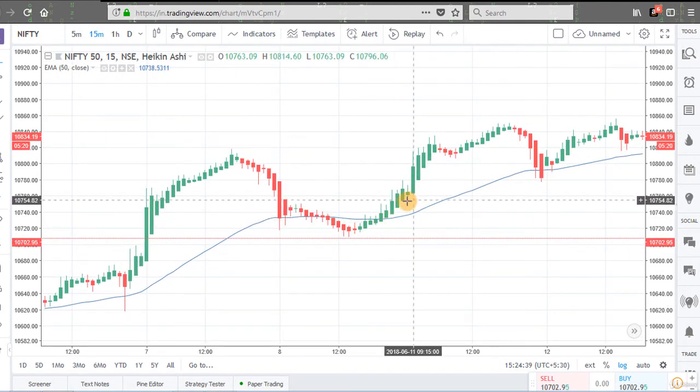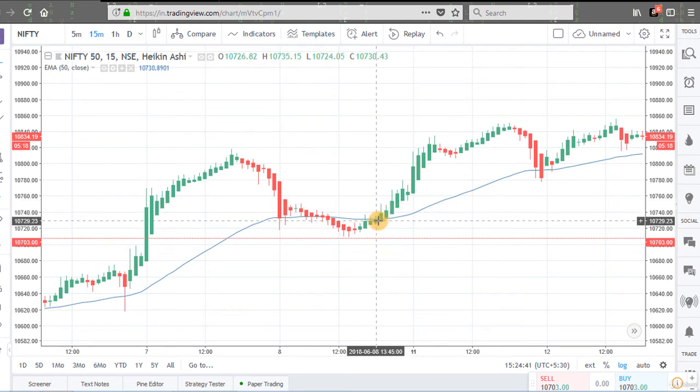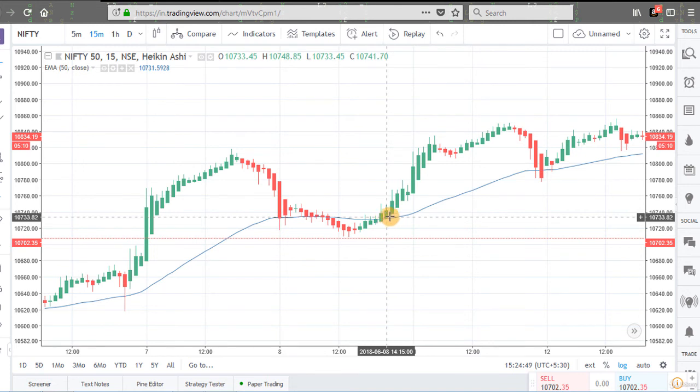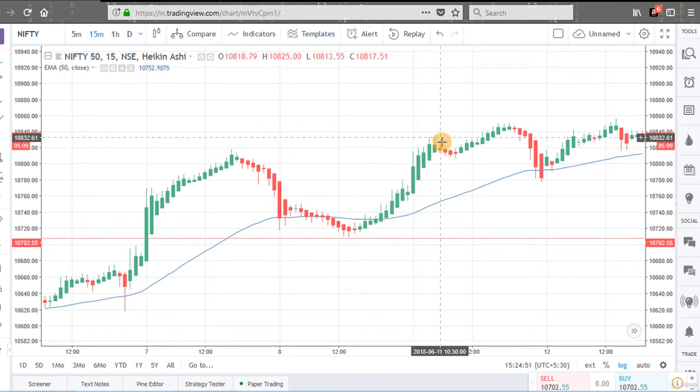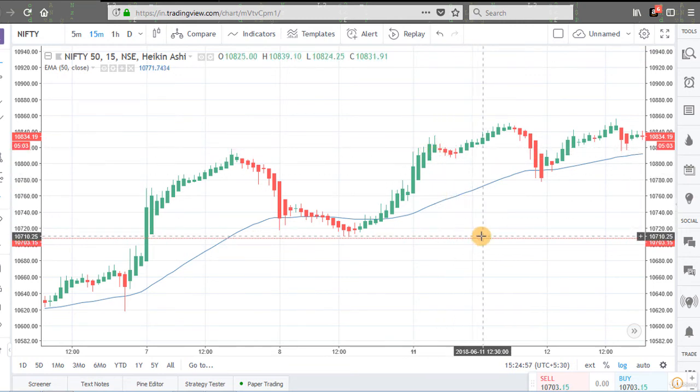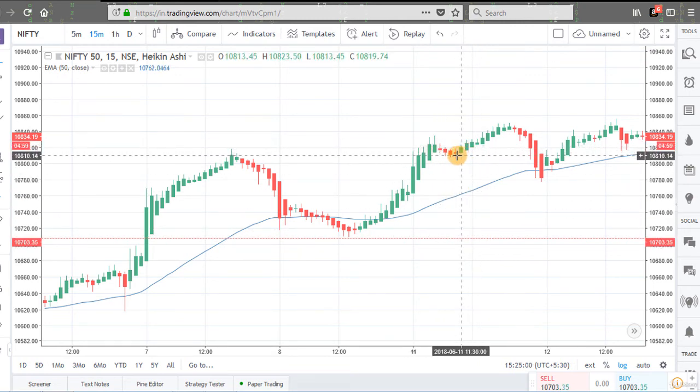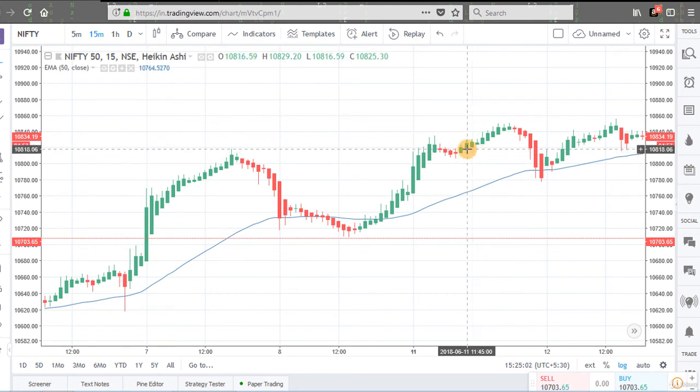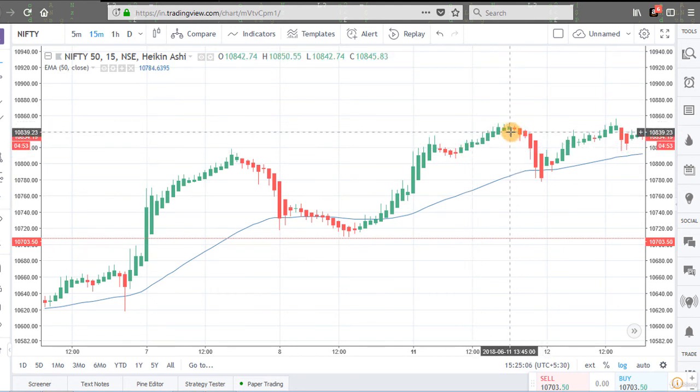Again, when prices are above this moving average, this is the signal candle. This is the green candle, that is a bullish candle, so we can make our entry at this candle, and here we are getting a doji candle of opposite color, so we will exit here. Again, we are getting a signal candle here. We can make our entry on the next candle, and here we are getting a doji candle of red color, so we will exit here.